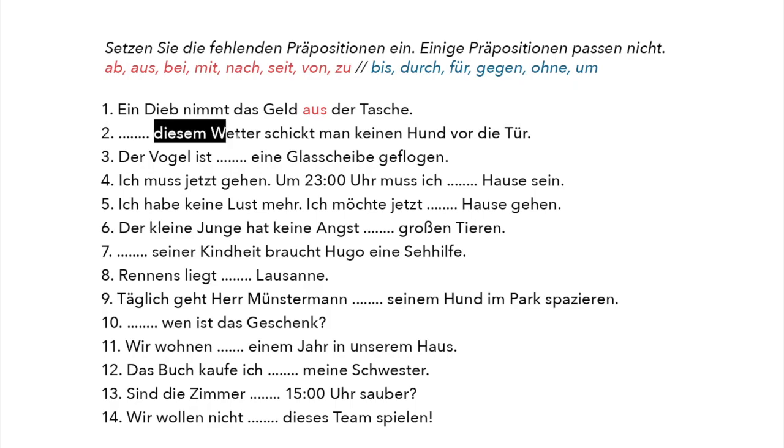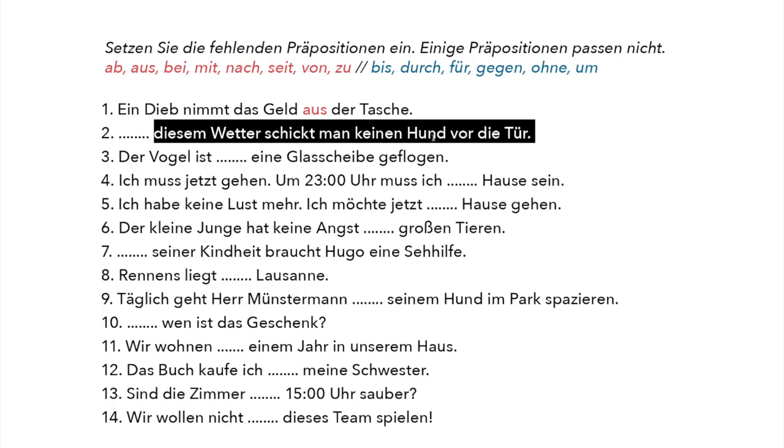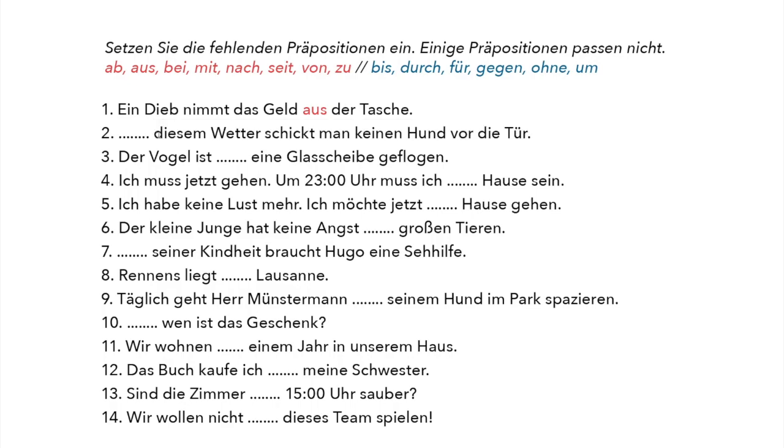Then, "diesem Wetter schickt man keinen Hund vor die Tür." Yeah? Here, how do we say this in German? With this weather, we don't send a dog out of the door. Yeah.